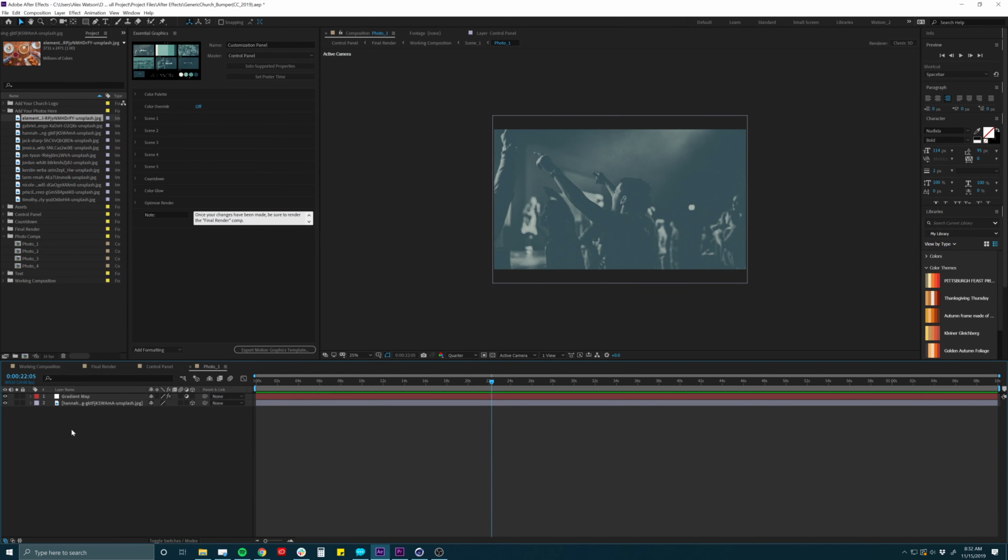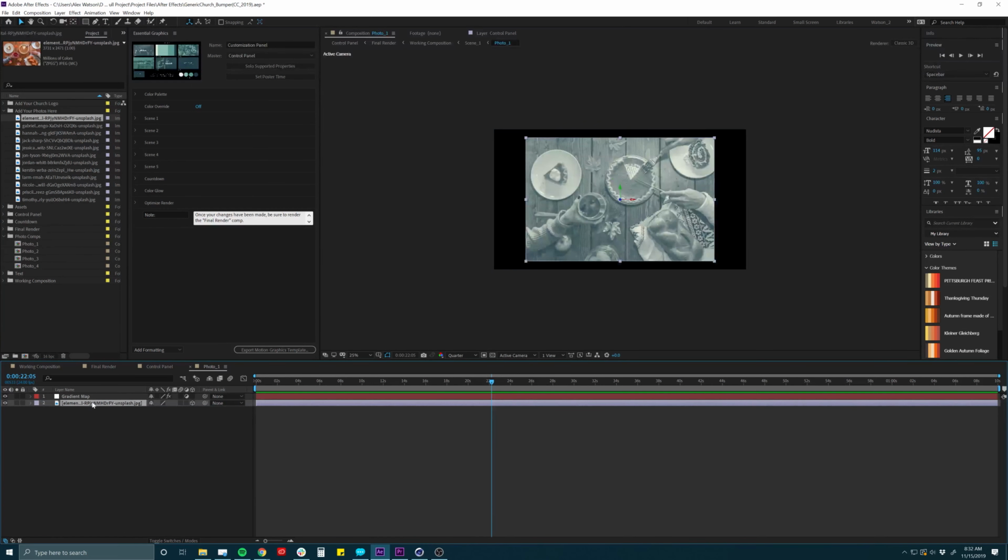The way I usually do it is I click here to highlight the photo that's currently in there. I click on the one that I want up here, so this Thanksgiving table, and then I can hold down Option, click, and drag it down here, and it'll replace that one, just like that.